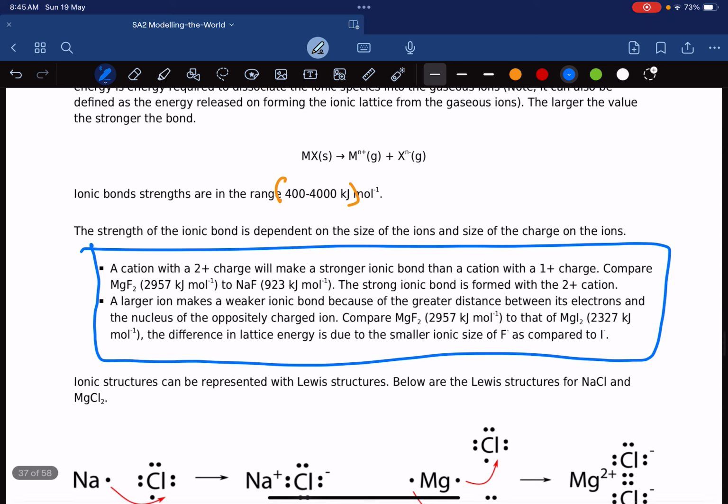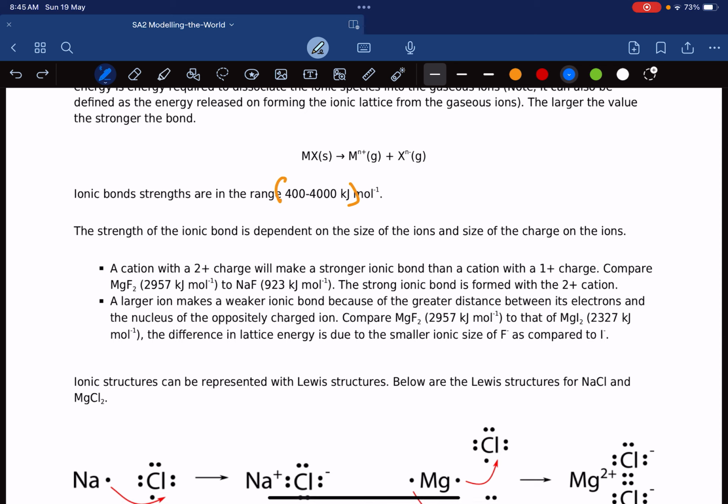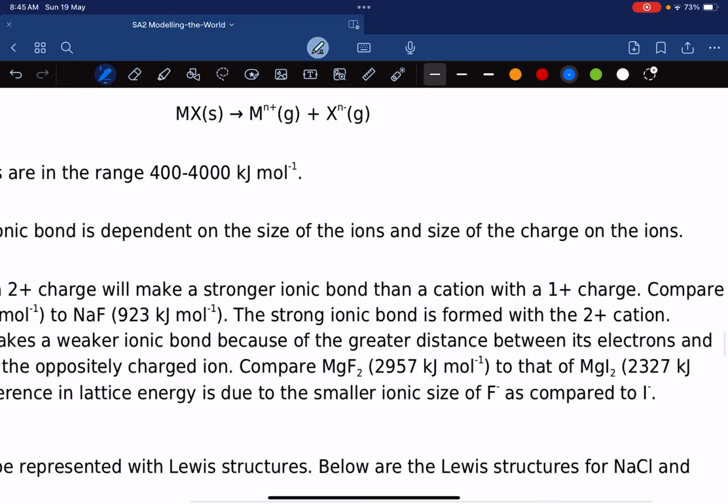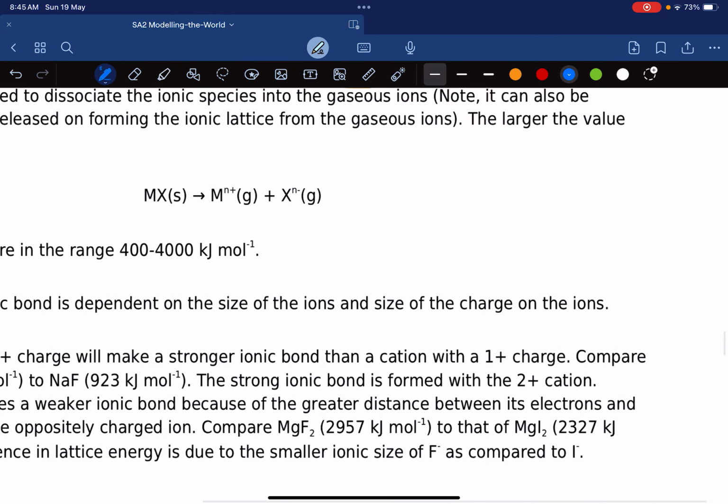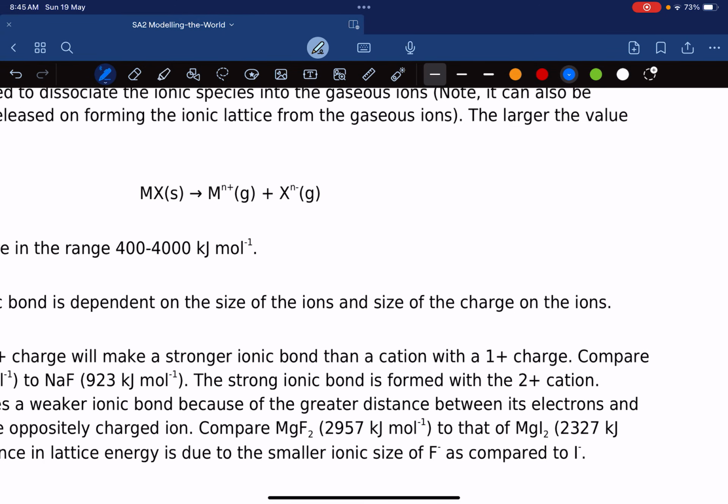The strength of ionic bonding, how strong ionic bonding is, depends on two factors. Factor number one is how big the ion is. Let's say we take sodium ion, and then below sodium is potassium ion.